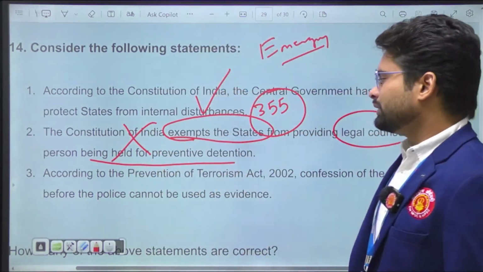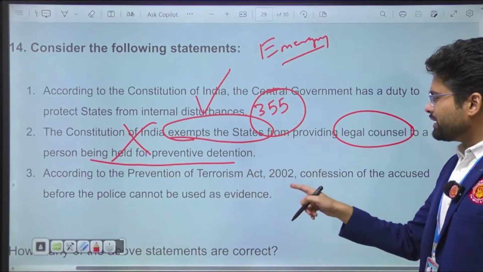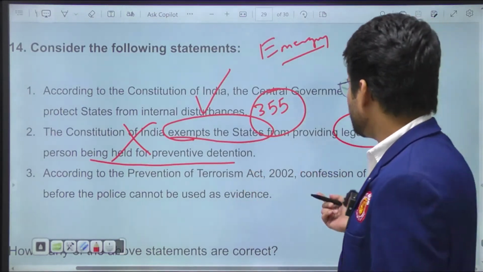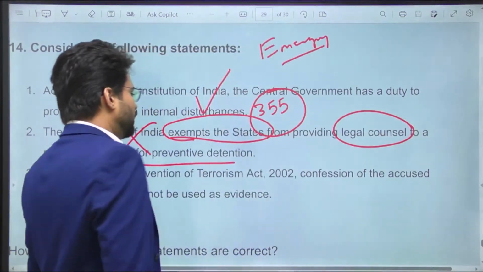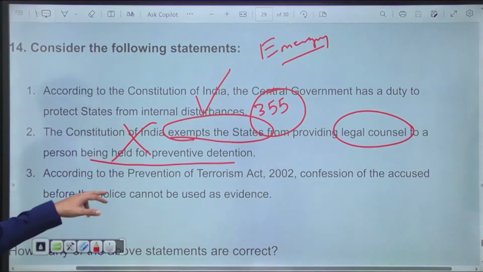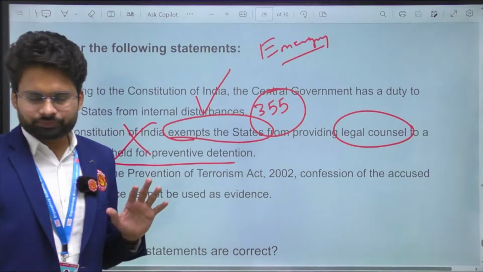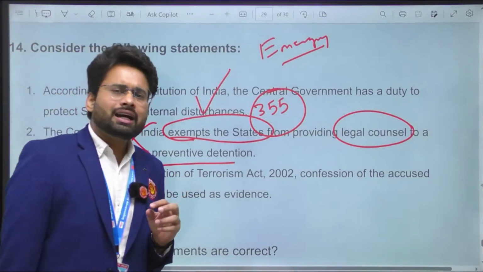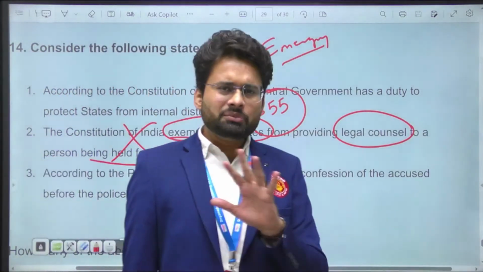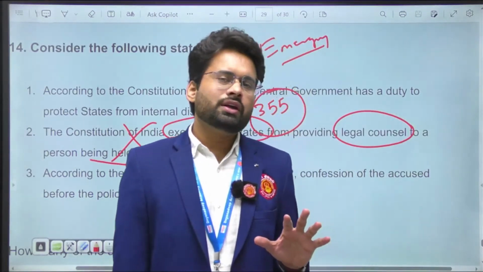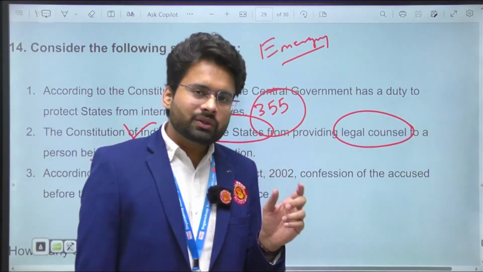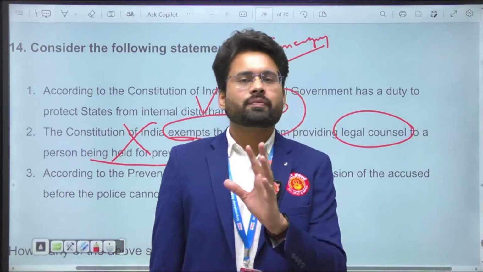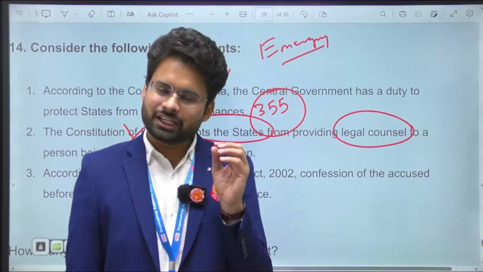And the third: according to the Prevention of Terrorism Act, POTA 2002, confession of the accused before the police cannot be used as evidence. You know that there are many provisions in our laws and Constitution where the confession of the accused cannot be used as evidence in front of the judiciary. Yes, that general rule is correct.